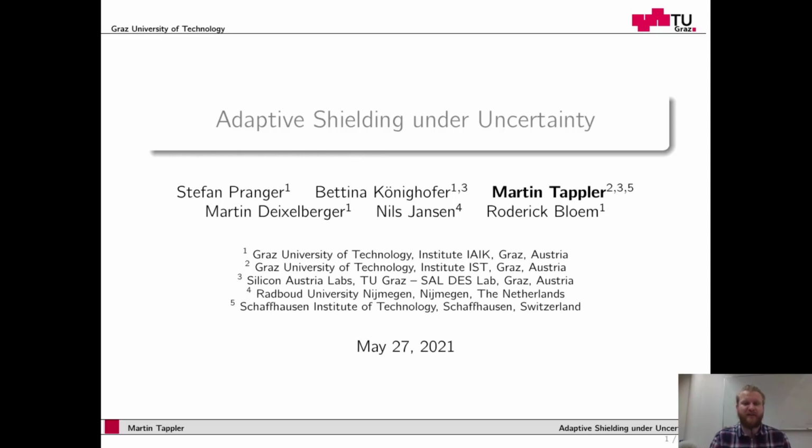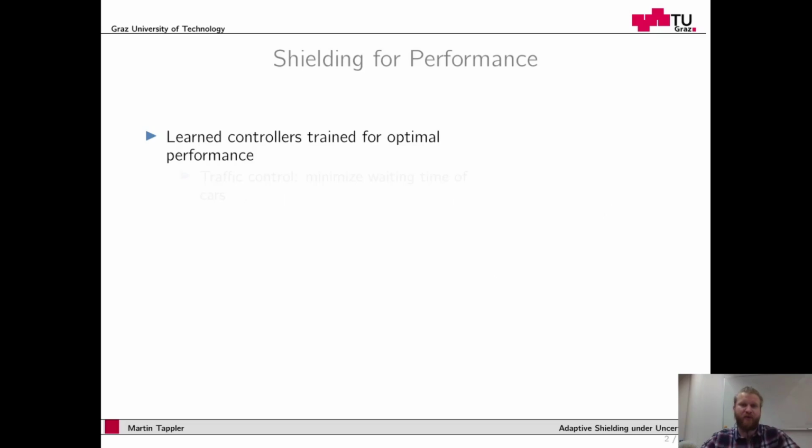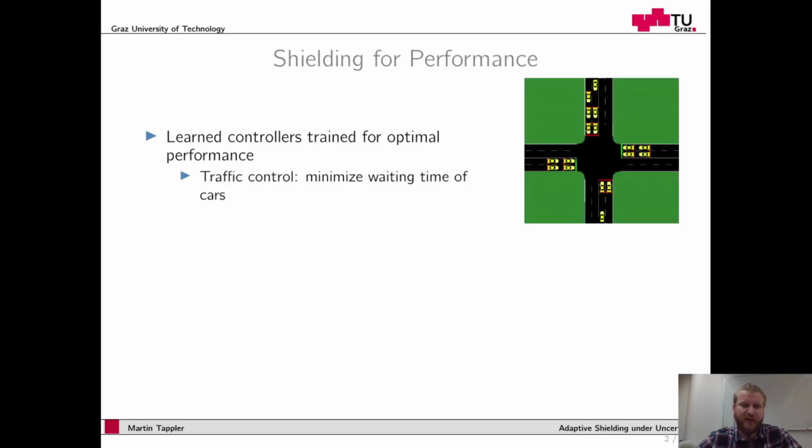In shielding, we take existing controllers and alter their behavior in a way to enforce safety or to improve performance. Adaptive shielding here means that we adapt to new situations, to changing situations. And uncertainty arises from the stochastic environment. We consider shielding for performance, and we are given learned controllers that have been trained for some form of optimal performance, for instance learned using reinforcement learning, and we shield them. Concretely, we illustrate shielding in a traffic control scenario where the goal is to minimize the waiting time of cars.